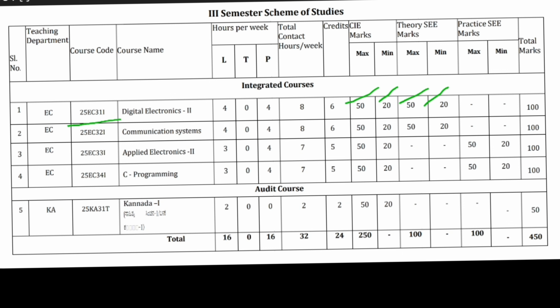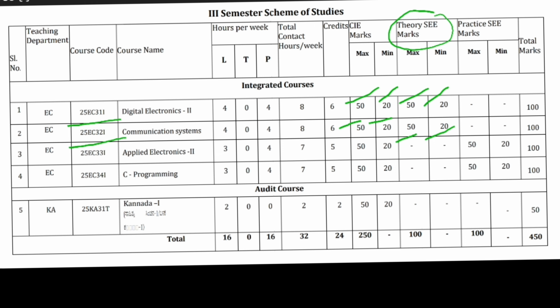The next subject is Communication Systems. The subject code is 25EC32I. This is also a theory exam. They mentioned theory, meaning it has a theory exam. Internal is for 50 marks maximum, and 20 marks is the minimum you have to score. In the theory final exam they are going to conduct for 50 marks, and you have to get 20 as the passing marks.